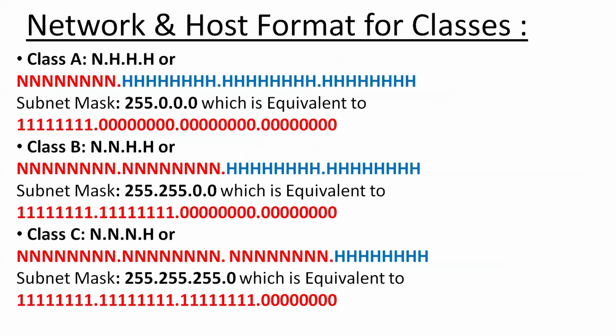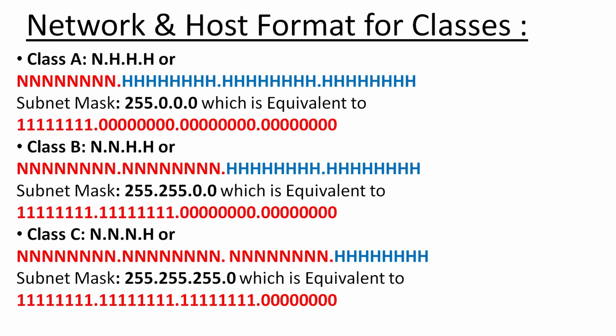Then what is the network and host format for the classes? In class A, the first octet is the network and the other three are the host. The subnet mask of class A is 255.0.0.0, which is equivalent to 8 times 1, dot, 8 times 0, dot, 8 times 0, dot, 8 times 0.